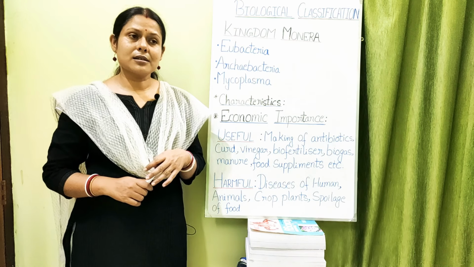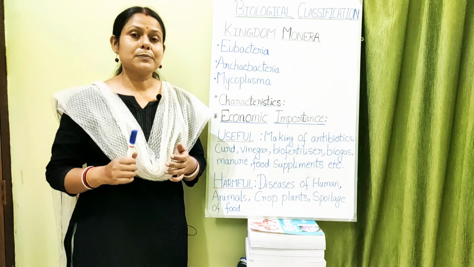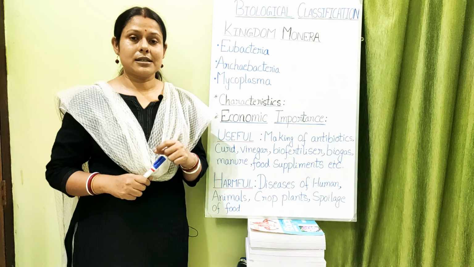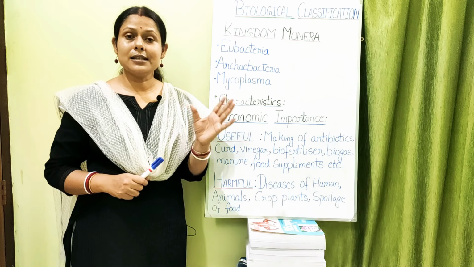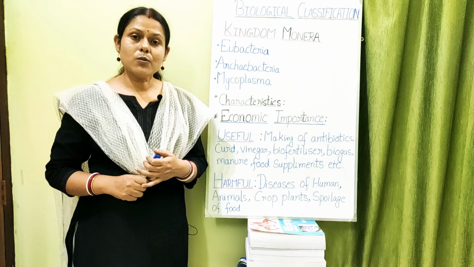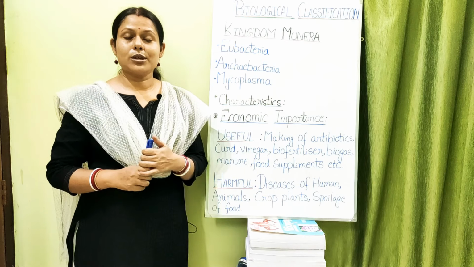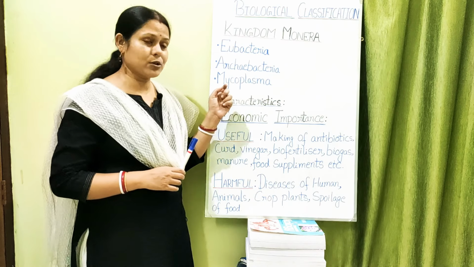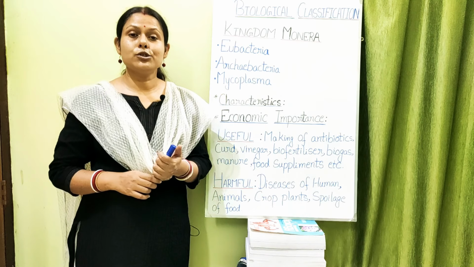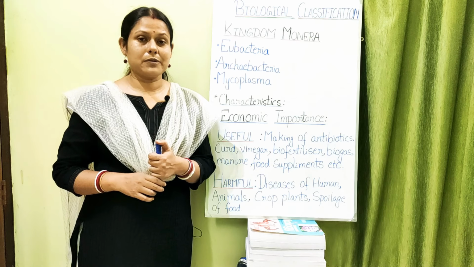As far as the classification of the bacteria into different groups is concerned, that is primarily based upon the fact that the eubacteria and archaebacteria vary in terms of their cell wall and cell membrane composition. The cell wall of the members belonging to Monera, except mycoplasma, because mycoplasma does not have a cell wall, in the eubacteria or the archaebacteria is not made up of cellulose.